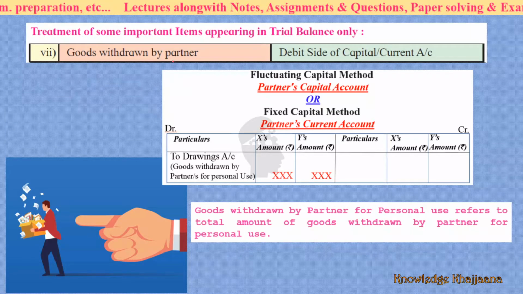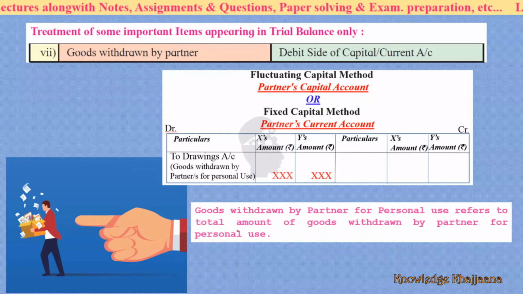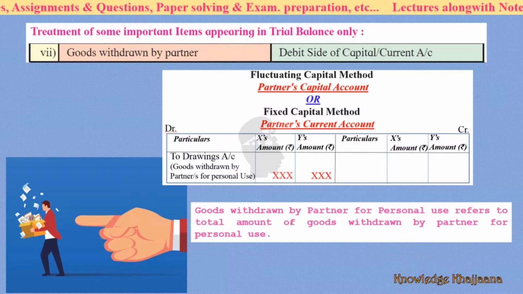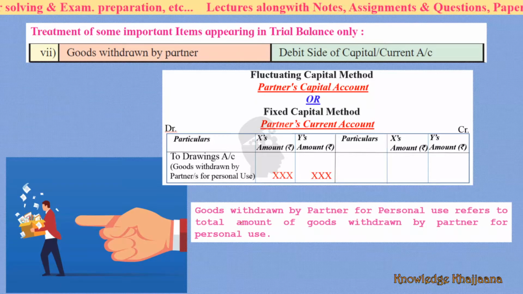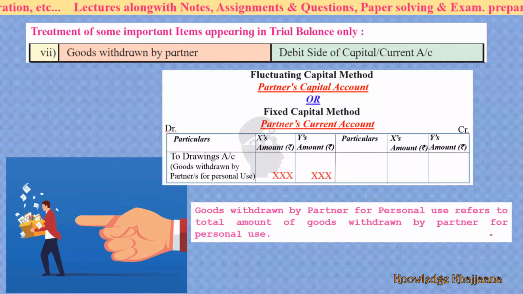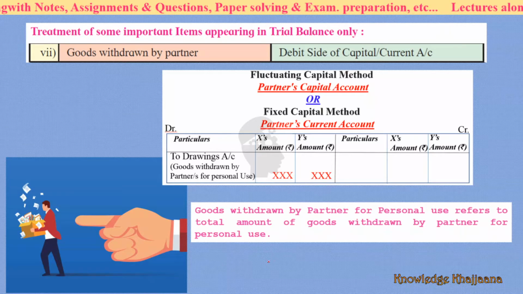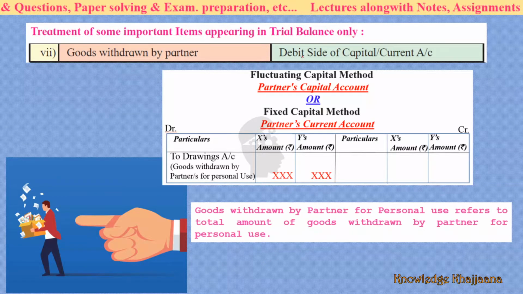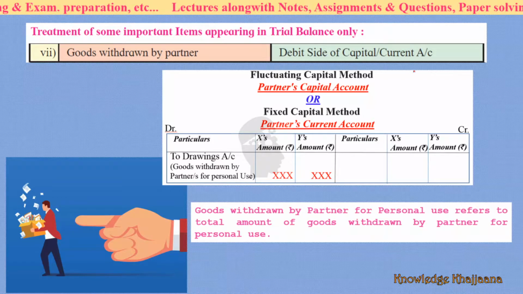Next, goods withdrawn by partner. We have already seen this in detail. Goods withdrawn by partner for personal use refers to the total amount of goods withdrawn by the partner for personal use. So what should be done? Debit side of capital or current account.